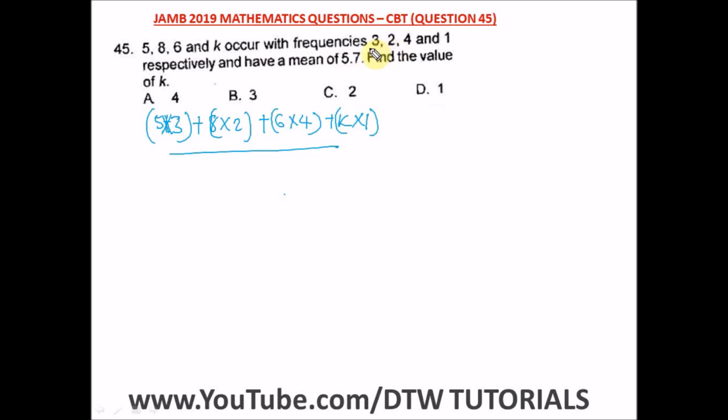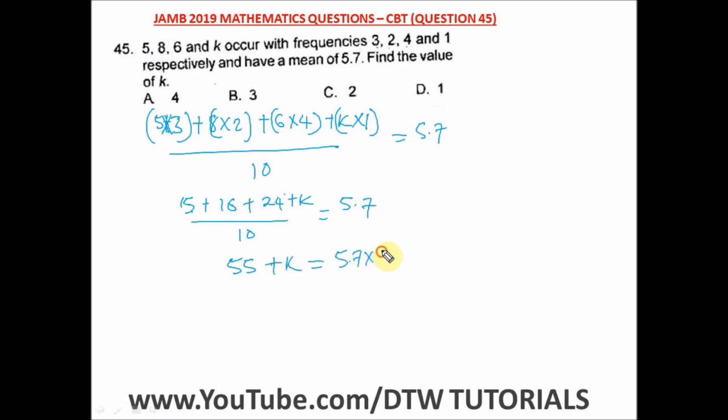So that will be 3 plus 2, which is 5, and 5 plus 4 is 9, and 9 plus 1 will give us 10, equal to our mean, which is 5.7. So let's open up this bracket. We have 15 plus 16, that's 8 times 2, plus 6 times 4 is 24, plus K, divided by 10 equal to 5.7. So what do we have here? We have this plus this plus this. Let's cross multiply first of all. This plus this plus this will give us 55 plus K. And when we cross multiply, we have 57 times 10.